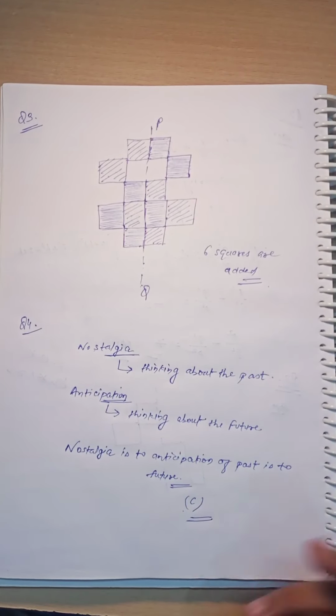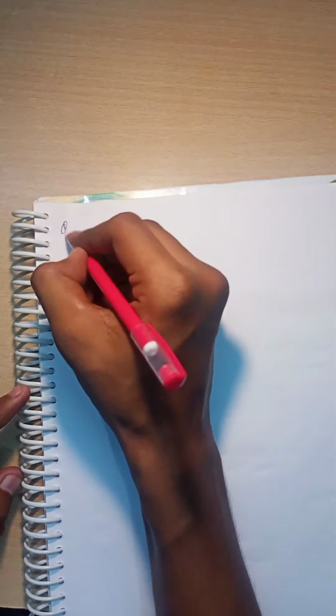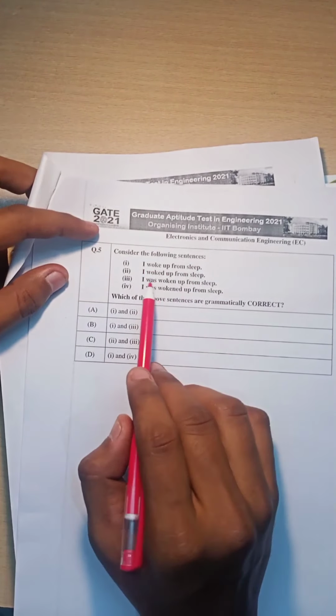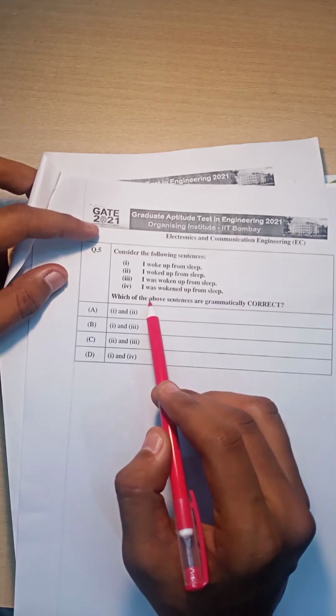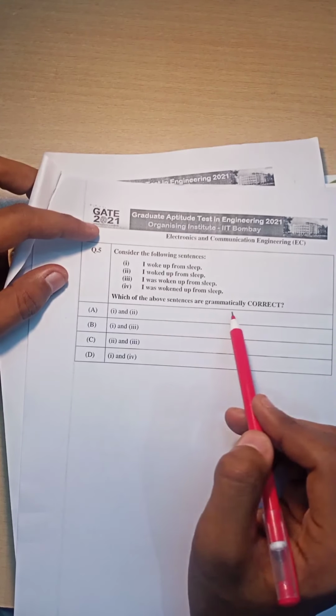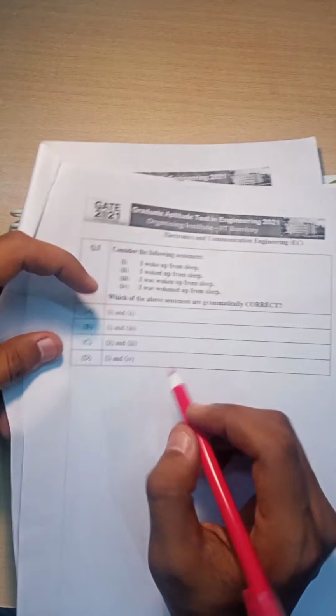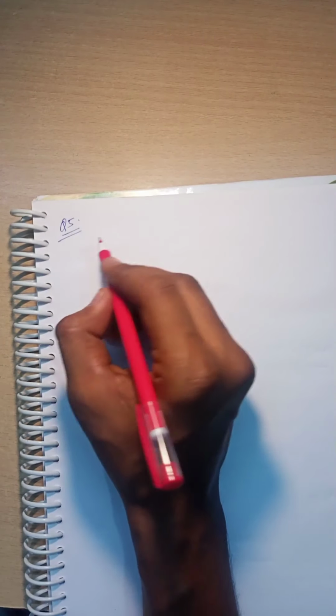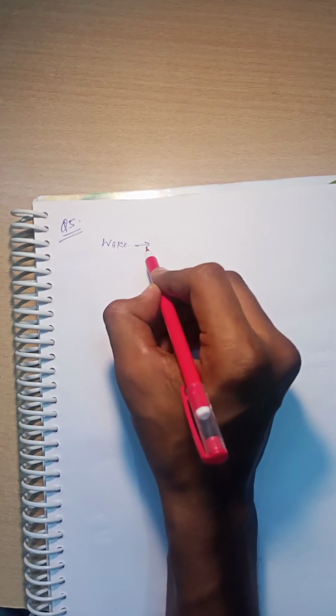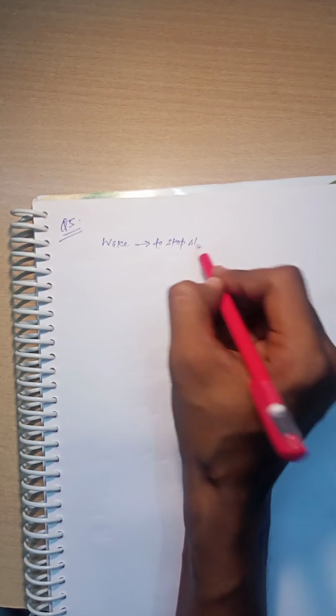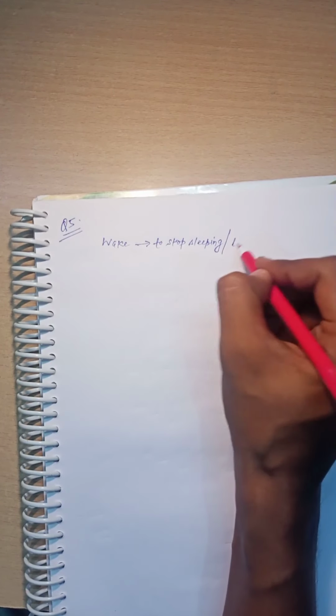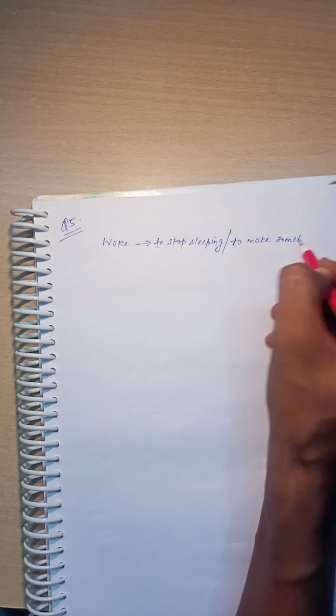Now let's see question number 5. Question number 5 says, consider the following sentences. First, I woke up from sleep. Second, I waked up from sleep. Third, I was woken up from sleep. And fourth, I was waked up from sleep. See, the word wake means to stop sleeping or to make somebody stop sleeping.